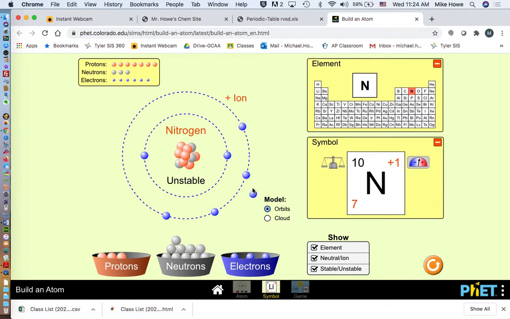And nitrogen is not stable with only 3 neutrons, so I'll add some neutrons here until I get it stable. There we go. Okay, now that actually is the most common form of nitrogen. It has 7 protons, and it's got a mass of 14, which means it also has 7 neutrons, because this number includes both the protons and the neutrons. And the charge is 0 because the electrons and the protons are even.